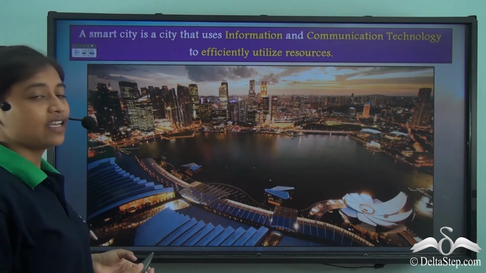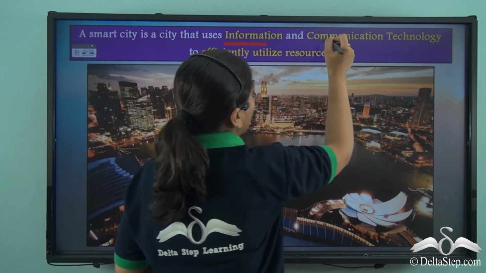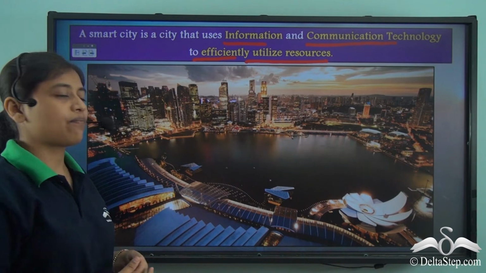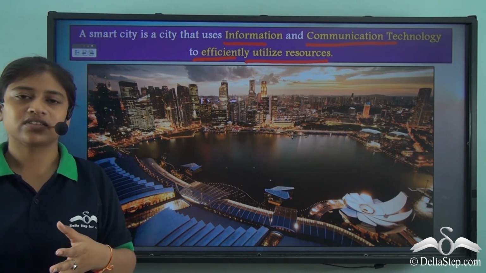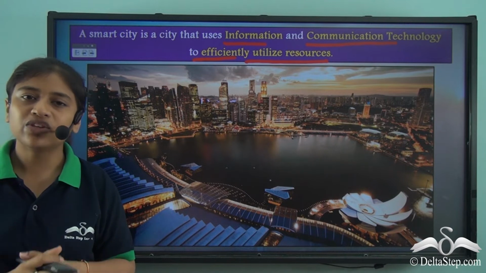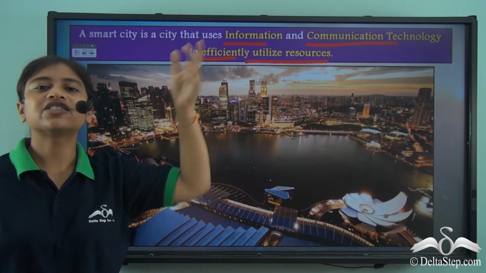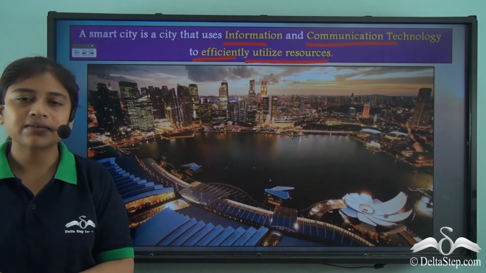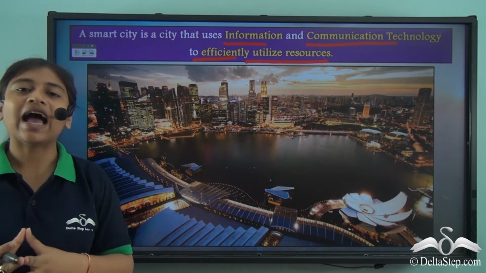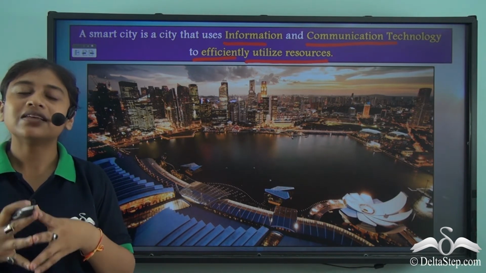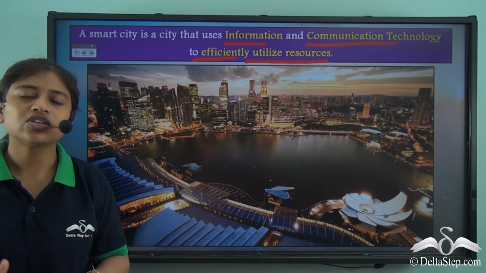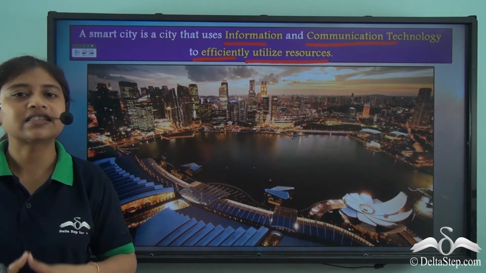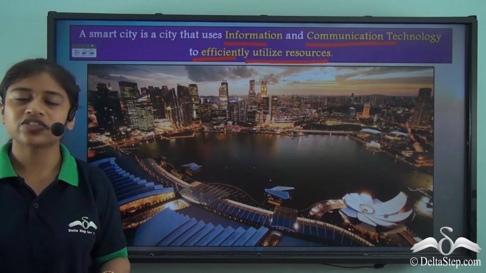So a smart city simply uses information and communication technology to efficiently utilize resources. So the existing resources could be utilized efficiently with the use of information and communication technology. A smart city completely relies on a computerized system where resources could be monitored and records could be kept. Now this can help us cut down on a lot of wastage of energy resources and power supplies and can help us preserve and conserve them. We can switch to renewable energy resources as soon as possible.